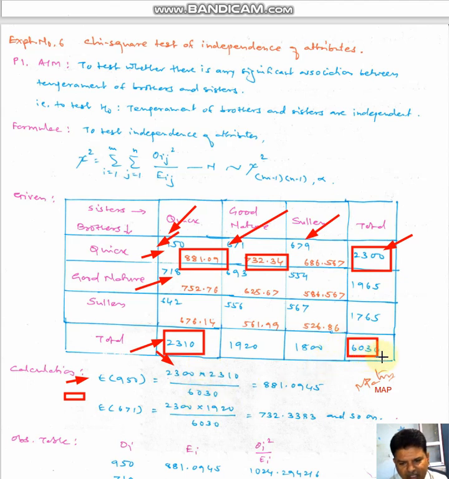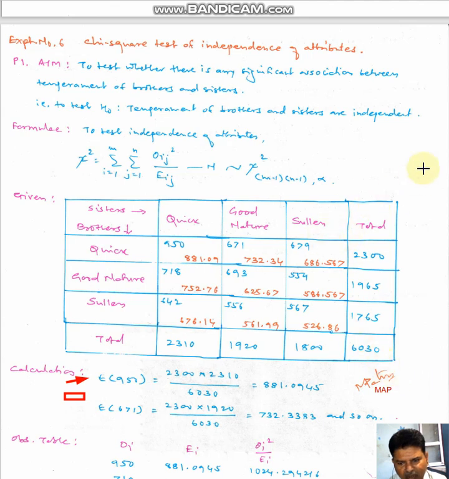The total value is 6030. So what are we getting? We are getting this value as 881. Likewise, calculate the second value. So what is the second value? I will remove this so that you can easily understand how to calculate this value.